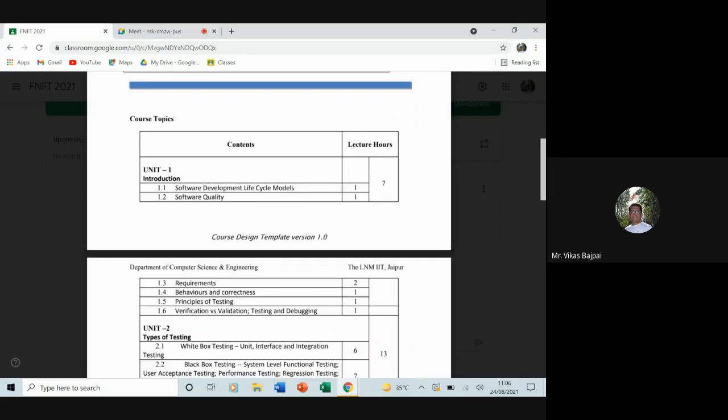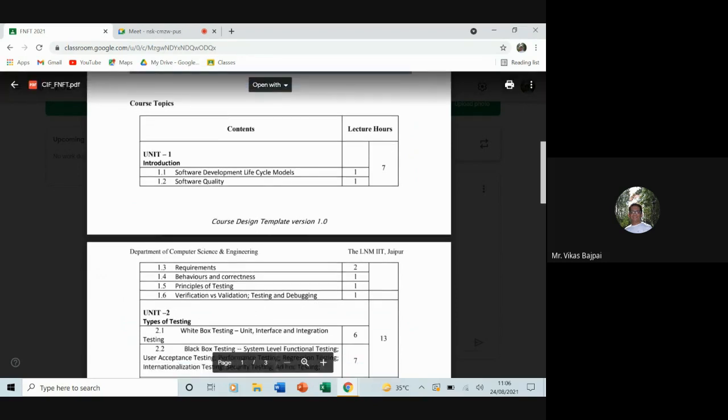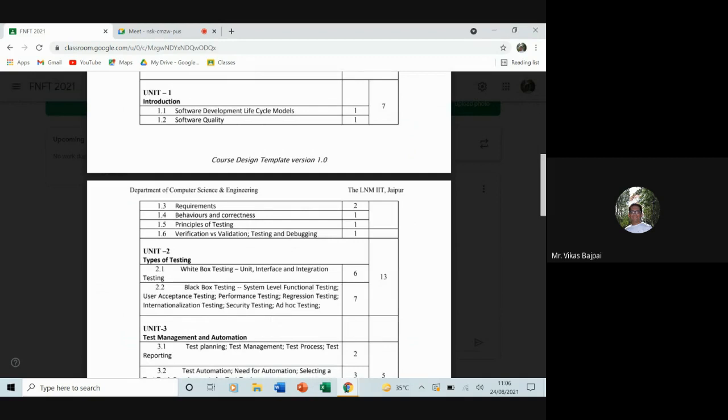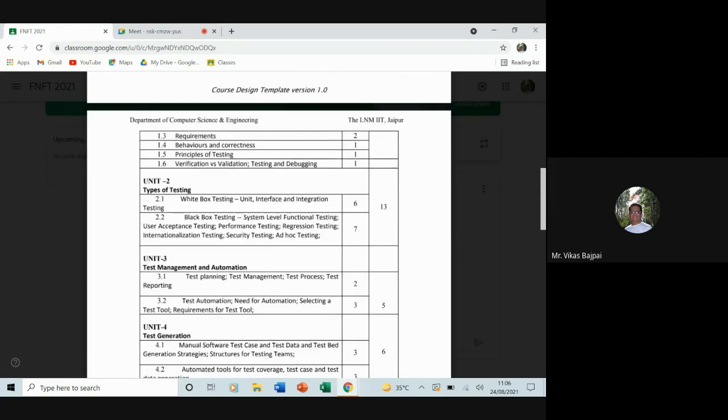Software development life cycle models. Some of the software development life cycle models which we have covered in software engineering, we'll quickly brush up on those topics. And once again, then we'll move to software quality. We'll talk about requirements. We'll also talk about behaviors and correctness. We'll jump into the principles of testing. Then we'll see into the verification and validation part.